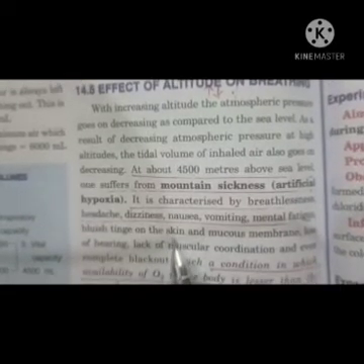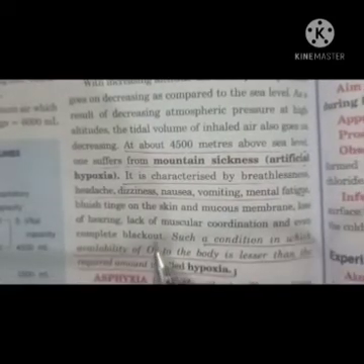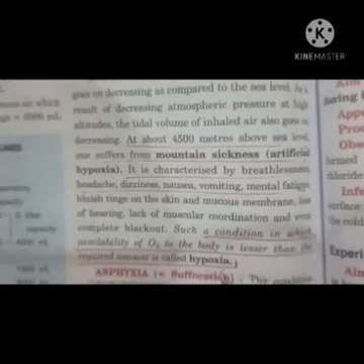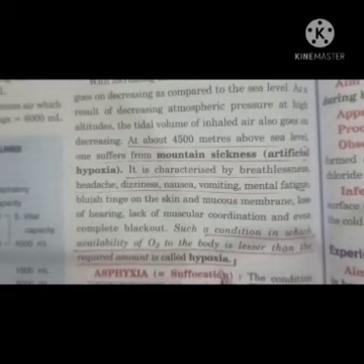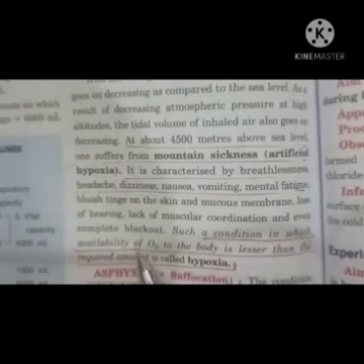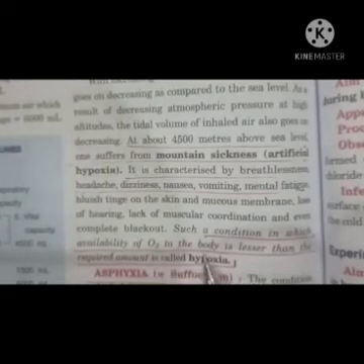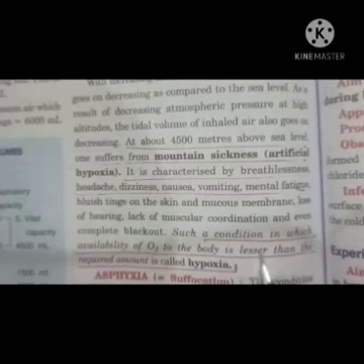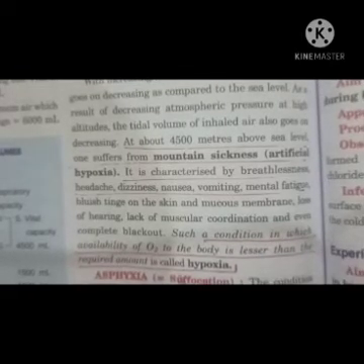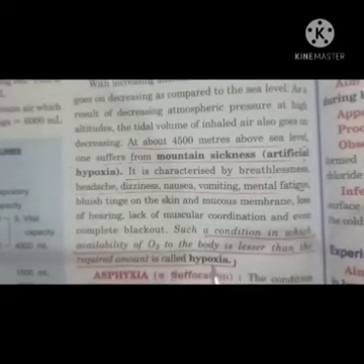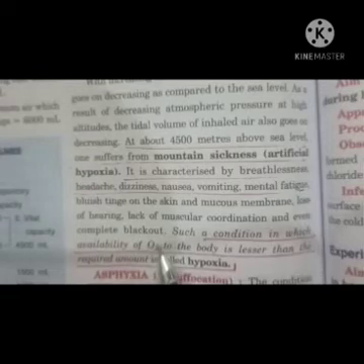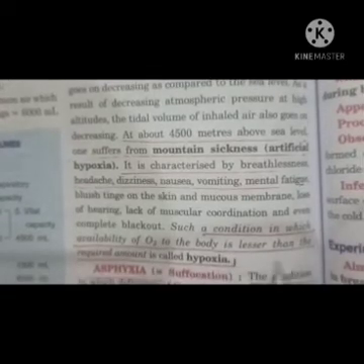When the skin becomes blue, and even complete blackout occurs, this condition is called what? Hypoxia. Why is hypoxia caused? Because it is a condition in which the availability of oxygen to the body is lesser than the required amount. So what is hypoxia? The condition in which the availability of oxygen to the body is lesser than the required amount is called hypoxia.